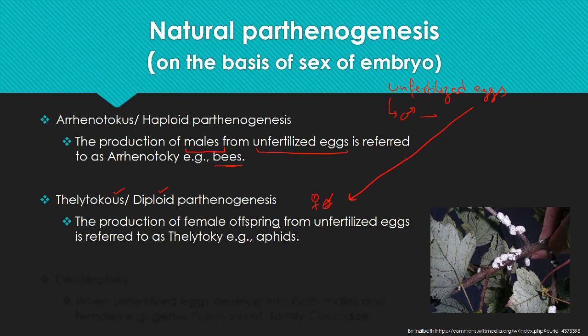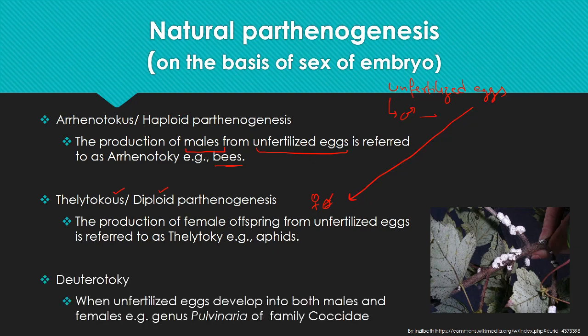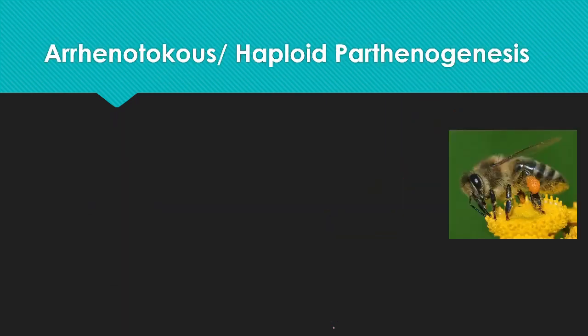And in Deuterotokous parthenogenesis, the unfertilized eggs can give rise to males as well as females. It happens in some insects of the family Coccidae, the scale insects, a familiar example being the mealybug.